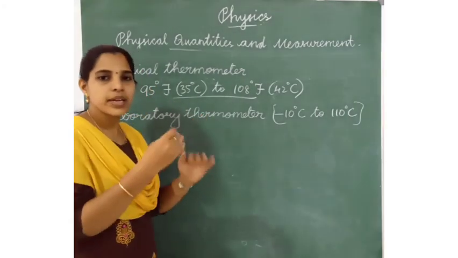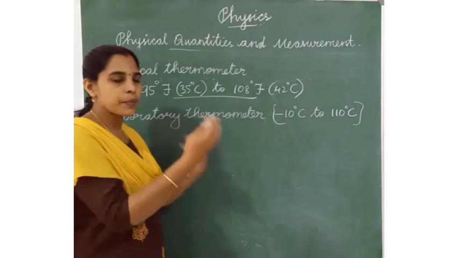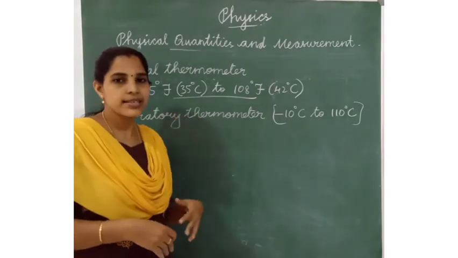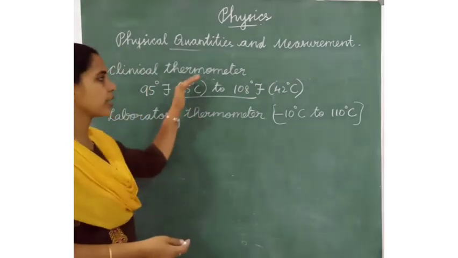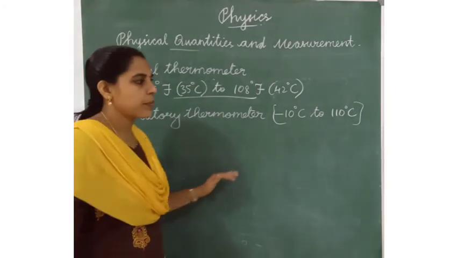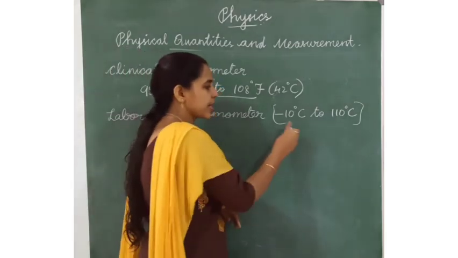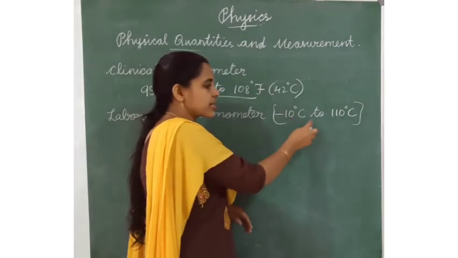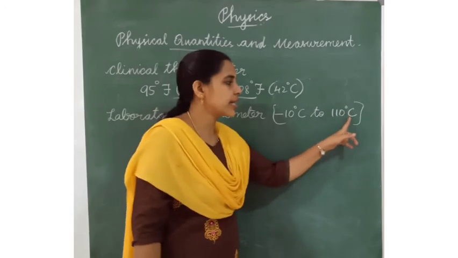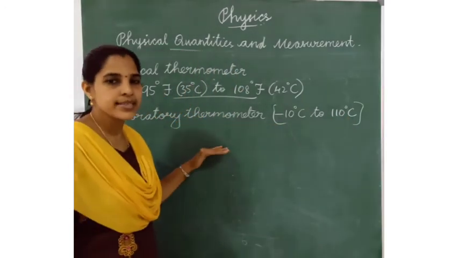More than 42 degrees or below 35 degrees Celsius, we will not find the temperature in the clinical thermometer. And also the laboratory thermometer: in that, we will find readings from minus 10 degrees Celsius to 110 degrees Celsius. We have to use this thermometer in the science lab.